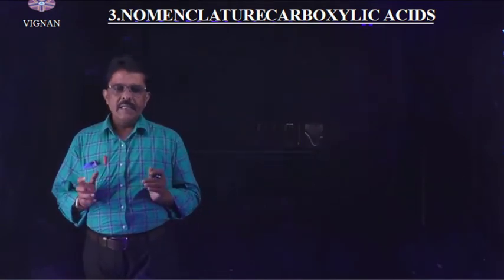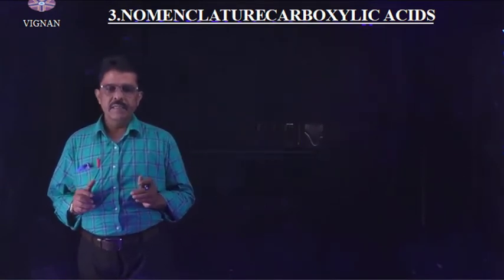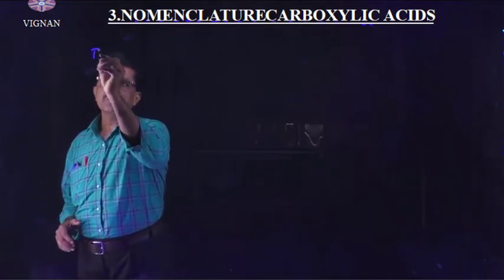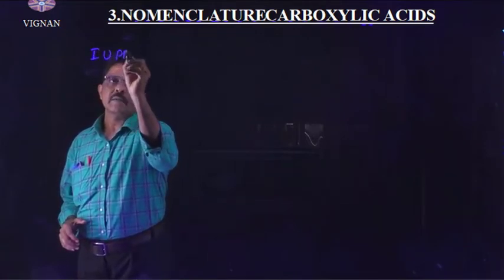IUPAC nomenclature of carboxylic acid. IUPAC means International Union of Pure and Applied Chemistry.